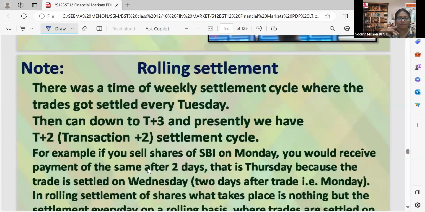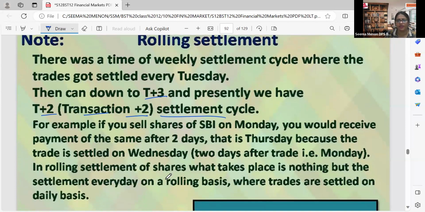Then it came down to T+3, and presently now it is T+2. So from 1 week it has reduced to T+3, that is 4 days. Now it is T+2, that is 3 days only. Transaction plus 2 settlement cycle.